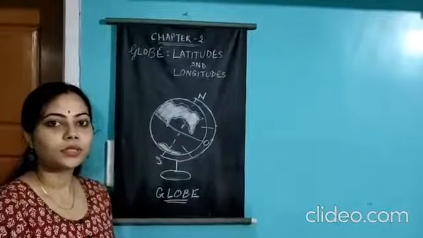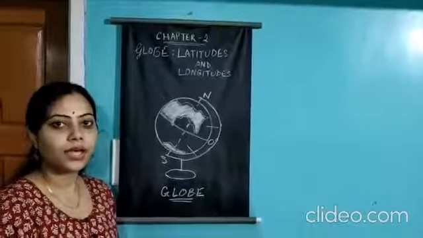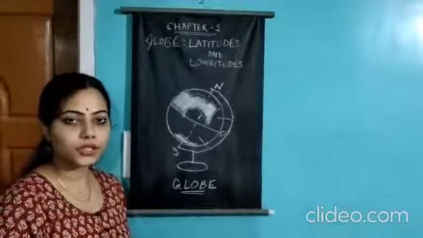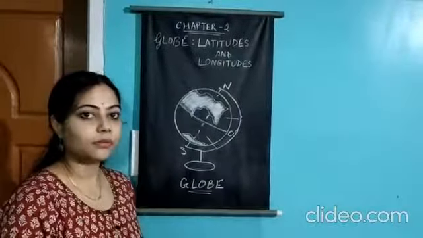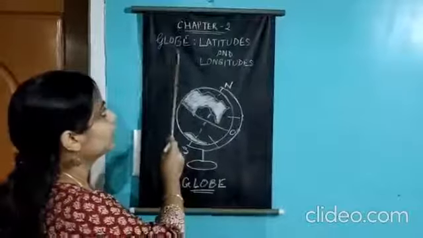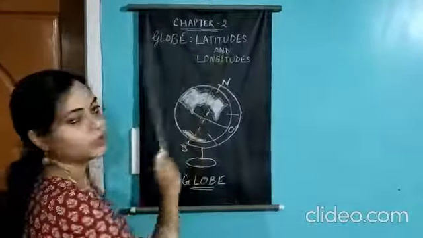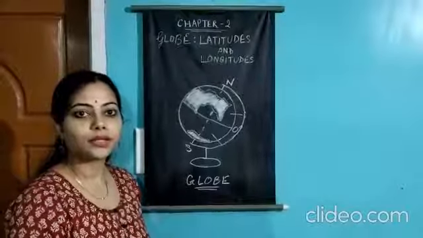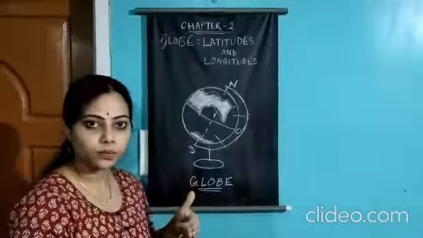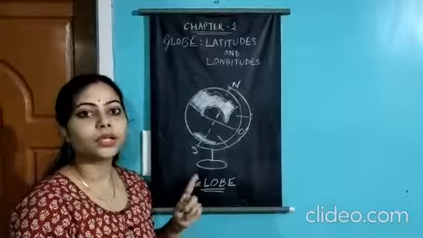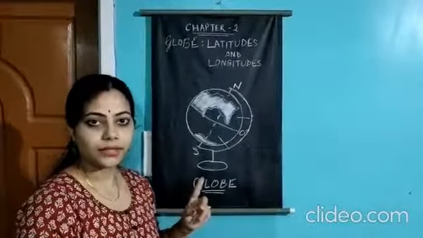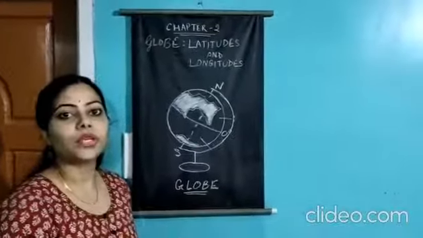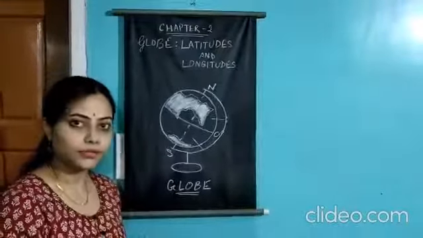So here I am going to start another video, and in this video I am going to discuss the second chapter of geography, and the name of the chapter is Globe, Latitudes and Longitudes. After going through this video you will be able to understand number 1, the globe, number 2, important parallels and meridians, number 3, what is axis, number 4, equator. Okay, so let's start the video.